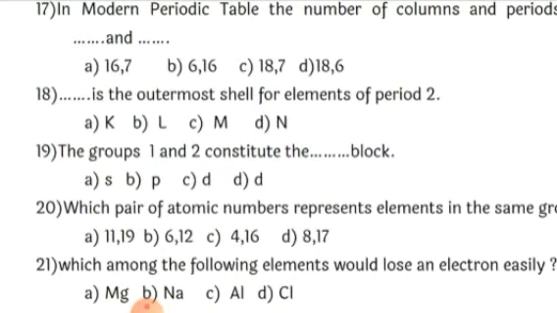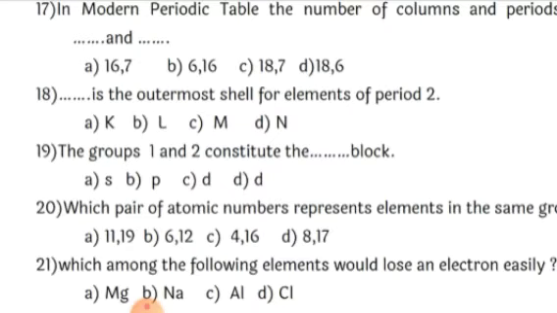Dash is the outermost shell for elements of period 2. Remember, period 2 means 2 shells. The first period, the first row, has only one shell, whereas the second period has 2 shells. The number of periods means the number of shells in an atom. So period number 2 means 2 shells, and the first shell is named K, the second is L, the third is M, the fourth is N.